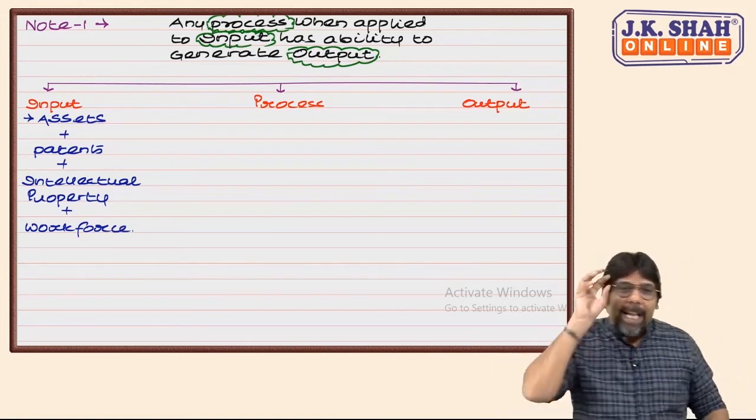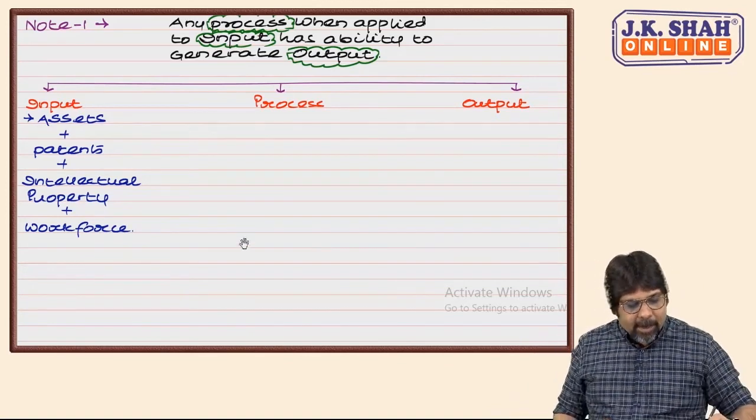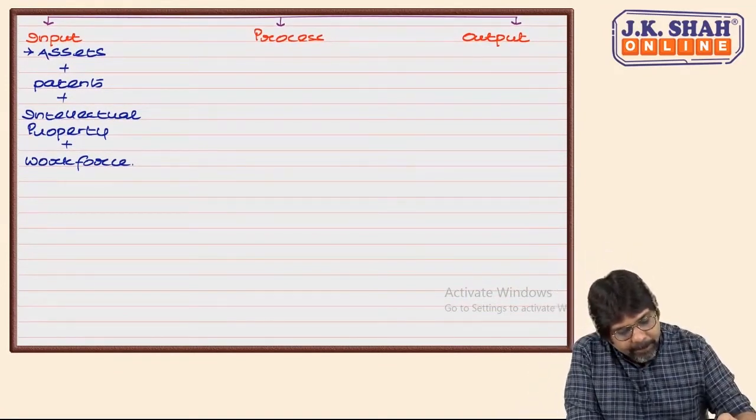That means those who are directly involved in your production process, or those who are directly involved in generating services for you. Correct?